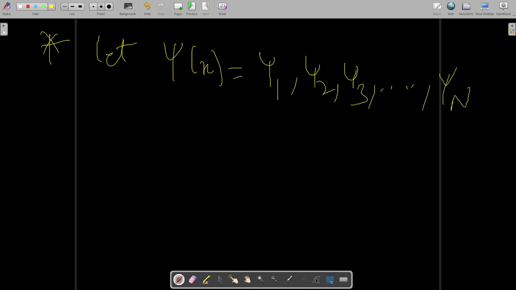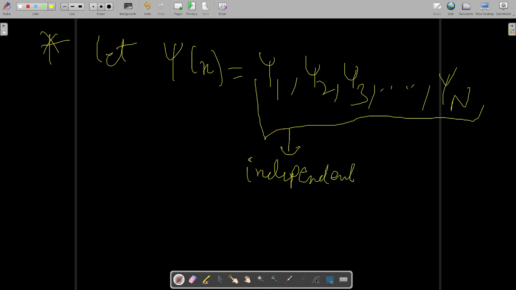Although it is not a reality, suppose I assume that the stationary wave function psi x has n discrete independent forms of wave function. Okay, these are independent wave functions. Suppose a single particle stationary in time is being represented by n independent wave functions.